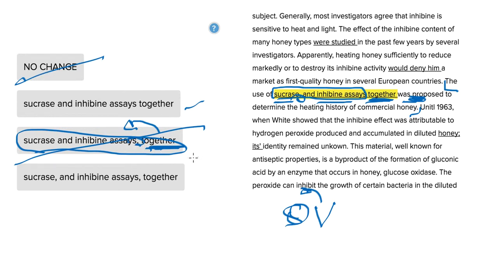Okay, and then our last answer choice under consideration here is sucrase, comma, and inhibinous, comma, together was proposed. So this does the exact same thing as before. It splits the clause with this second comma here, but also with this comma here, where sucrase and inhibinous are no longer, the use of sucrase and inhibinous is no longer one thing. So you want the use of sucrase and inhibinous together to be proposed to determine the heating history of commercial honey.